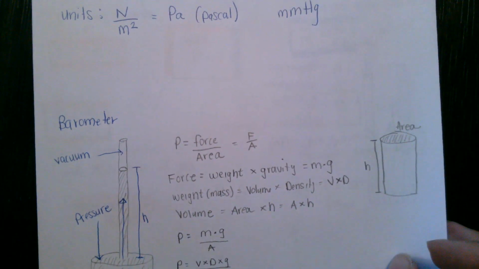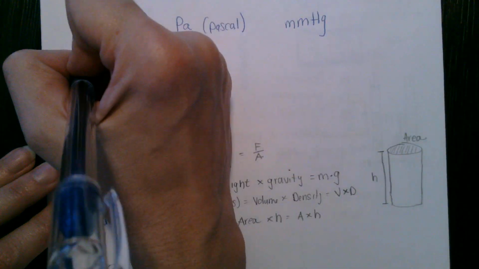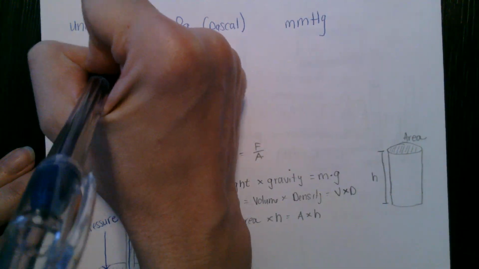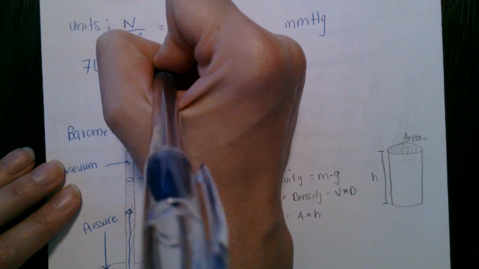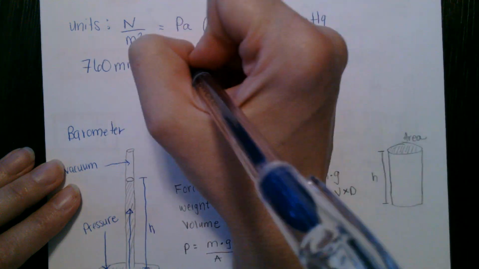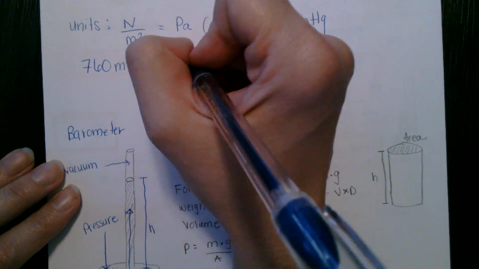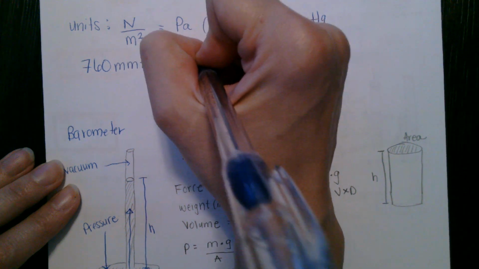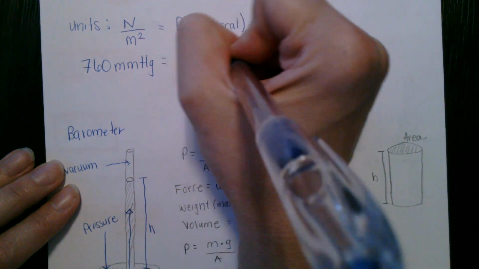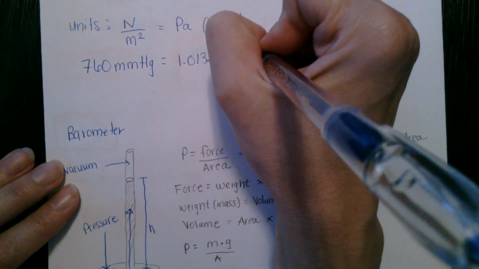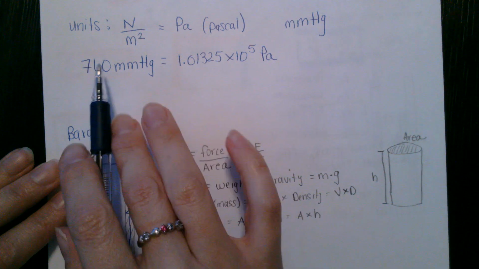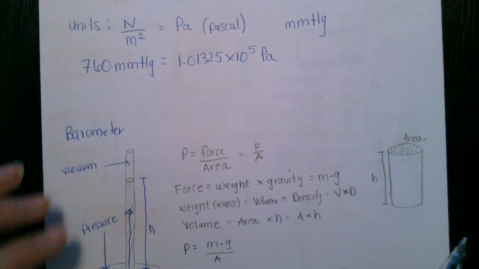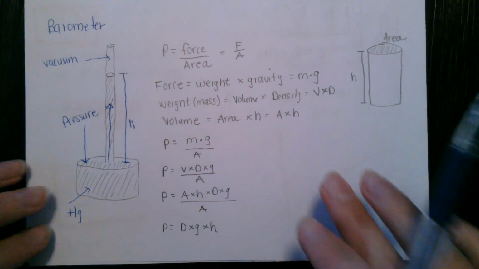Okay, so for millimeters of mercury, we have 760 millimeters of mercury is equal to, let's see, our pascals here, 1.01325 times 10 to the 5th pascals. Okay, so that's our equivalent pressure for millimeters of mercury and pascals.